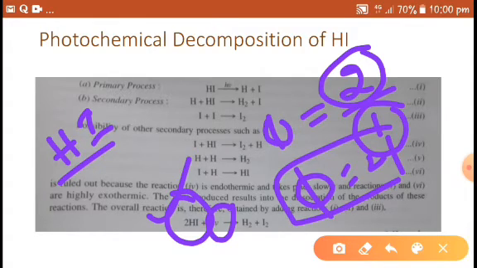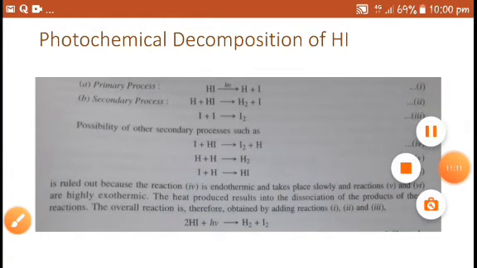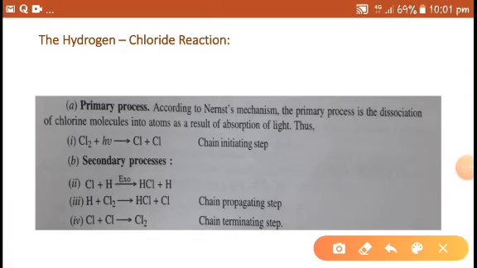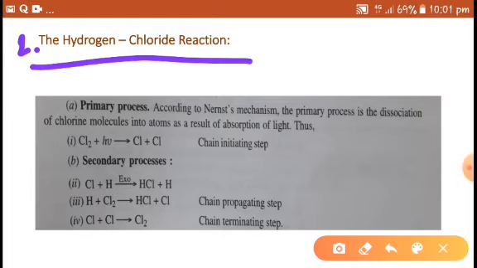So it may be noted that the quantum yield for the photochemical decomposition of hydrogen iodide is 2. Okay, right. This is about the photochemical decomposition of hydrogen iodide. And the second example is here. The second example is the hydrogen chloride reaction.